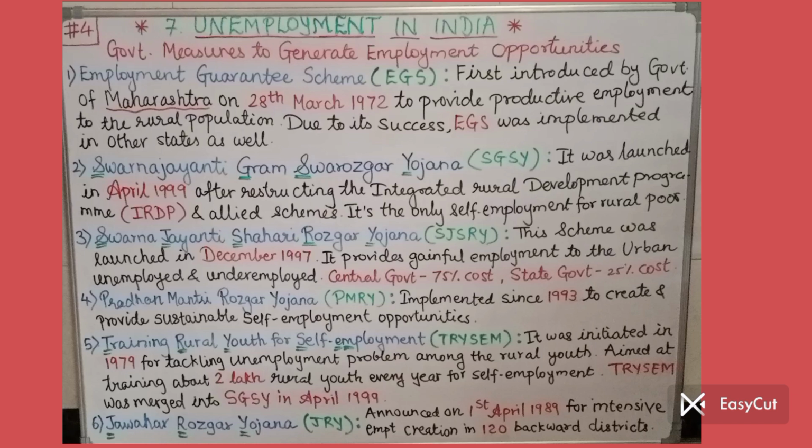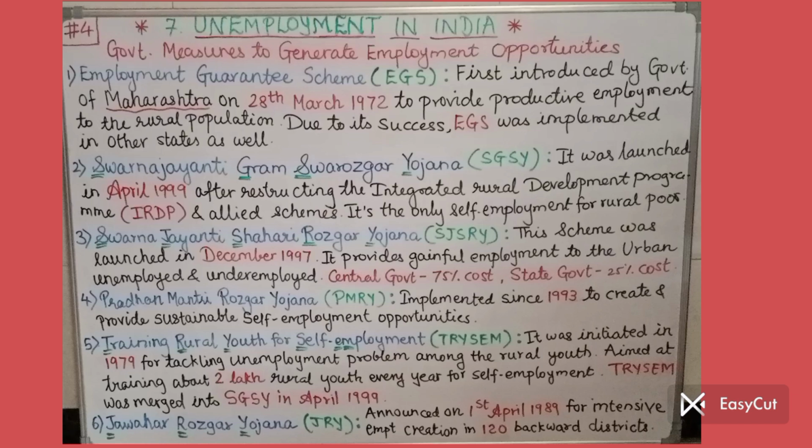Then the seventh one, Startup India Initiative, introduced in Jan 2006. Since we already explained five to six yojanas in detail, that is more than enough. Afterwards you just mention the name of the yojana, that will do, and you will get full marks.